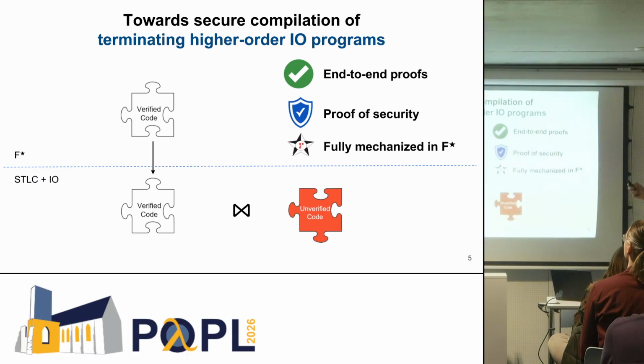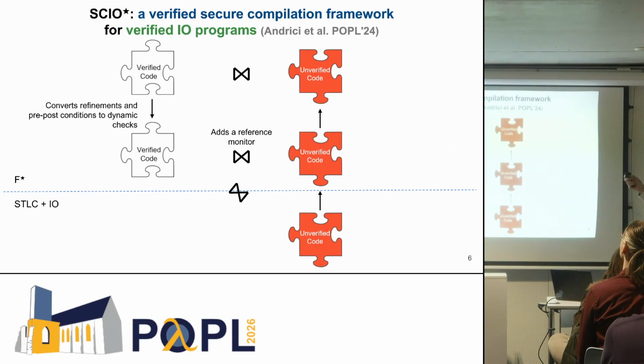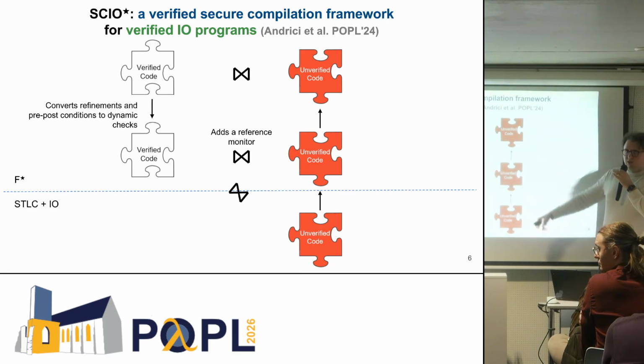And this is actually work that comes after previous work. Two years ago, we published a verified secure compilation framework for verified I/O programs. And in that work, we take refinements and pre- and post conditions, and we convert them into dynamic checks so that we guarantee that by linking with unverified code, it's secure.